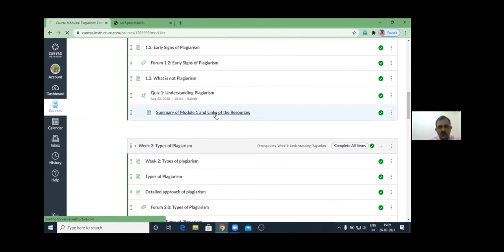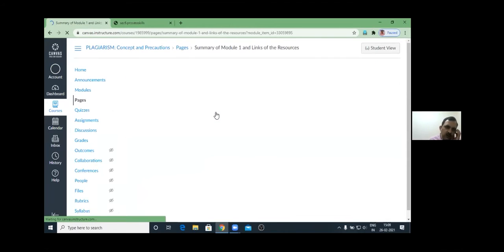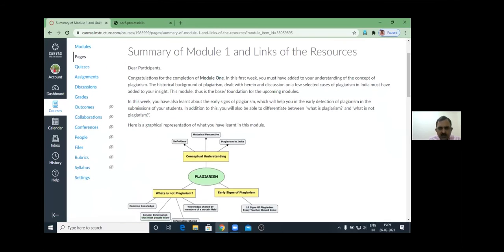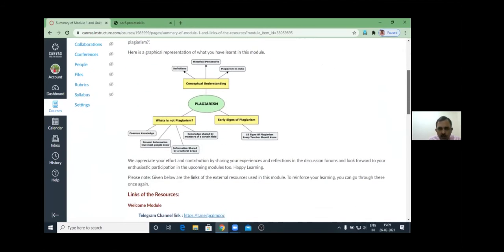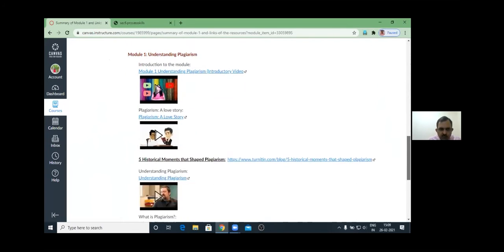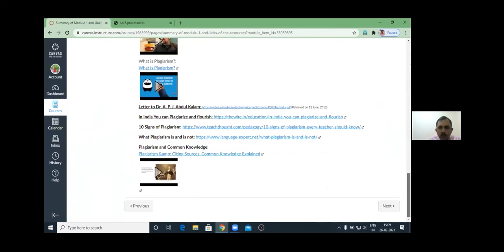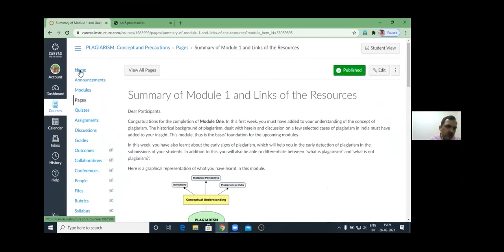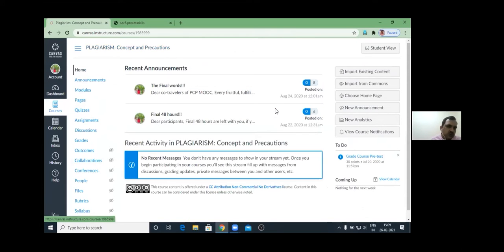Some people give this also: at the end of every module, you create a page where you give a graphical representation of what you have taught in the whole module, and you also share the resources which you have used in the module, the external resources, whether they are copyrighted pages or OERs, so that the learner can get all the resources at one place at the end of the course. So in this way, you can develop a very impressive, very attractive course.